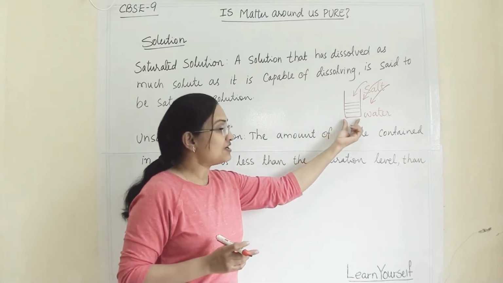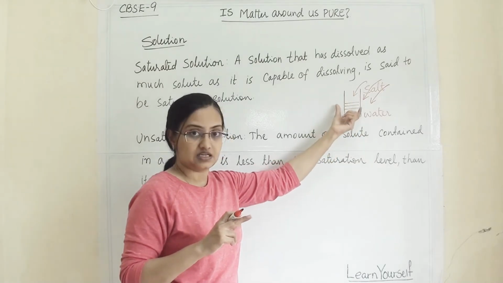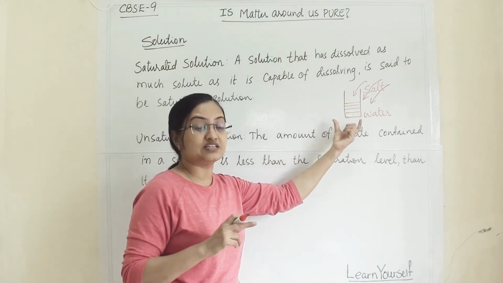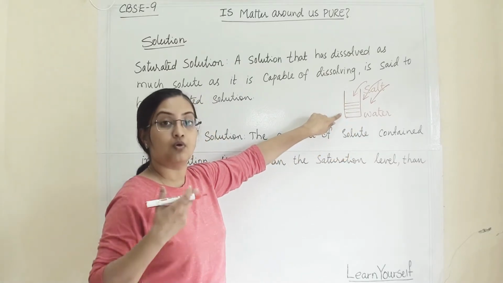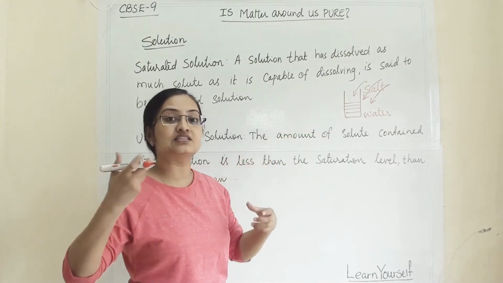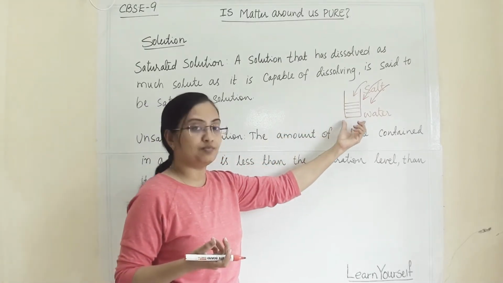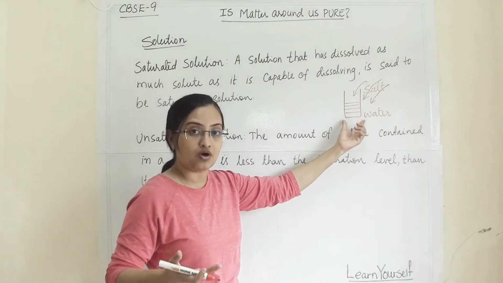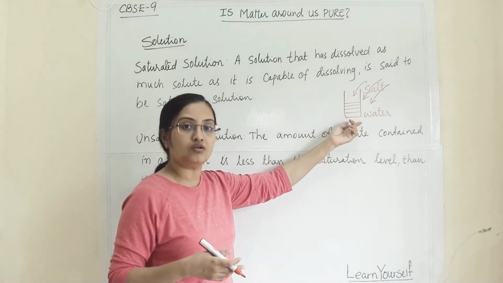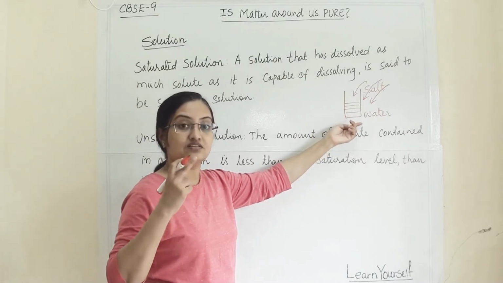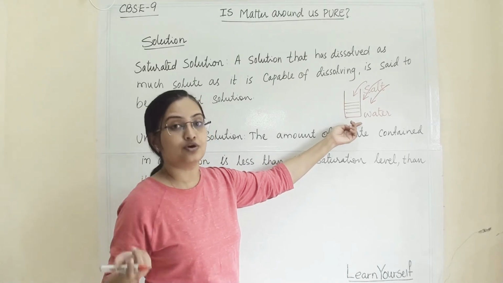If I heat this water, the pinch of salt that is left behind, once the water becomes warm, becomes hot, it will extend its capacity to dissolve more salt. Once this water is hot, I can dissolve another spoon of salt into it, because the solvent has extended its capacity for dissolution.